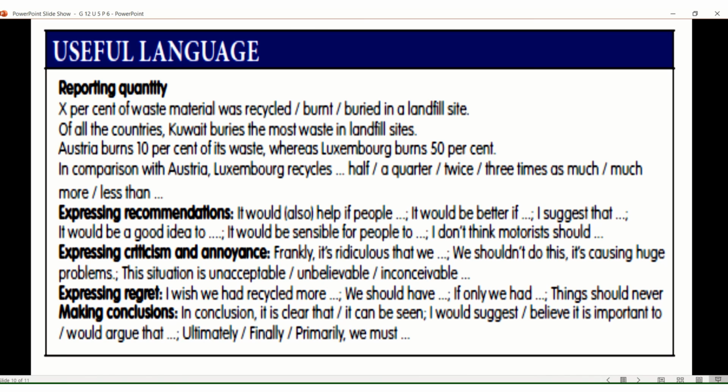Expressing regret. I wish we had recycled more. We should have. If only we had. Things should never. Making conclusions. In conclusion, it is clear that it can be seen. I would suggest, I would believe it is important to. I would argue that ultimately, finally, primarily, we must.